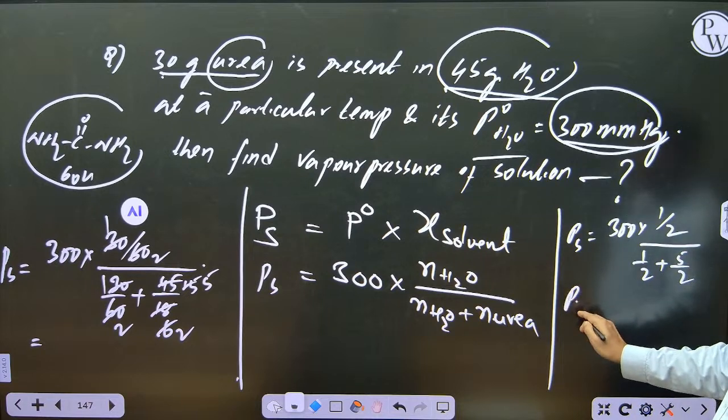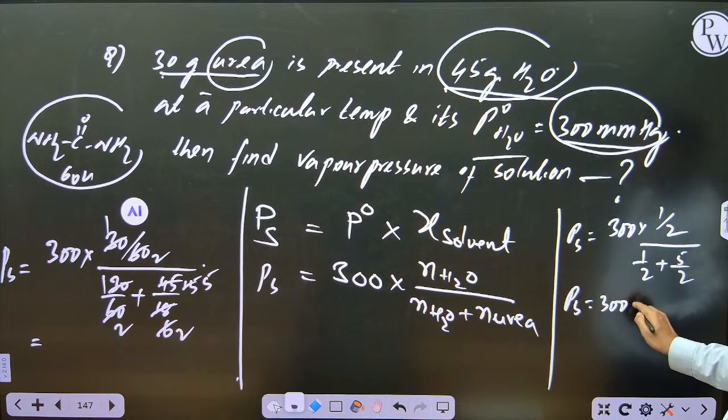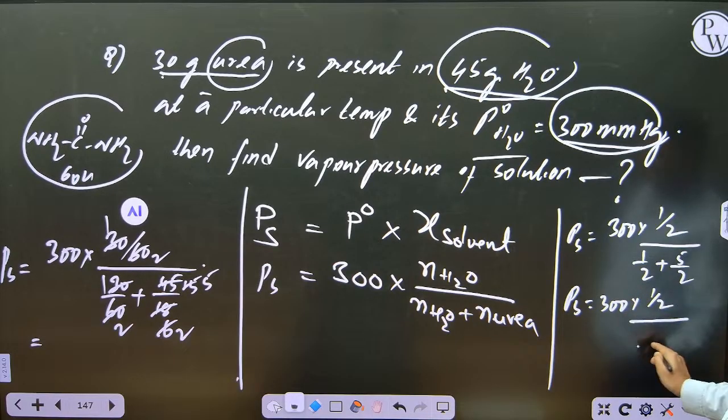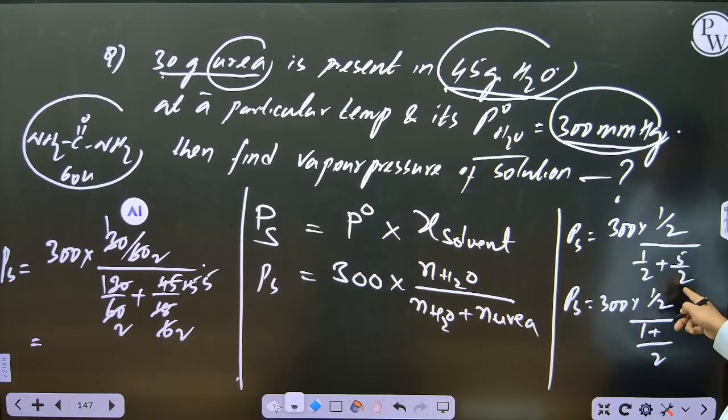What will be the answer? 300 into 1 by 2. LCM for this will be 2, no? So this will be 2 ones are 1 plus, this will be how much? 2 ones are 1, 5. So that comes how much, student?